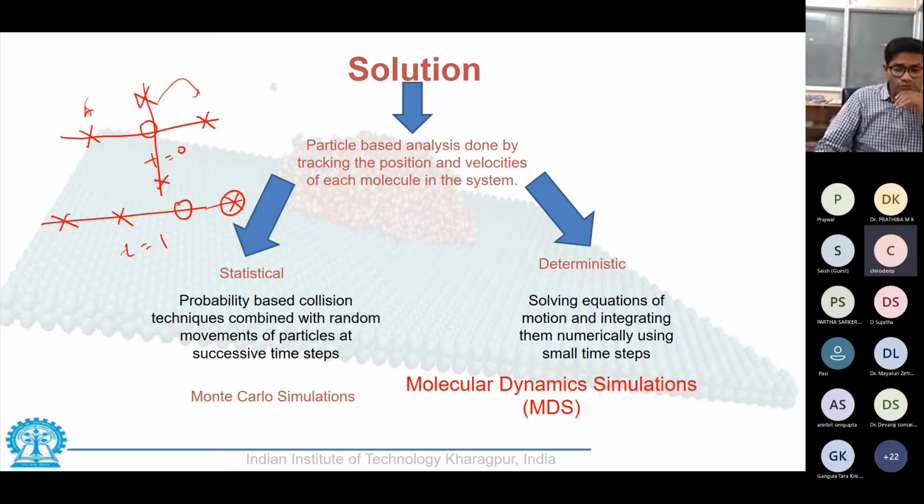And hence, probabilistically, we learn what the states are between which the system can move. So this set of simulations is called Monte Carlo simulations.